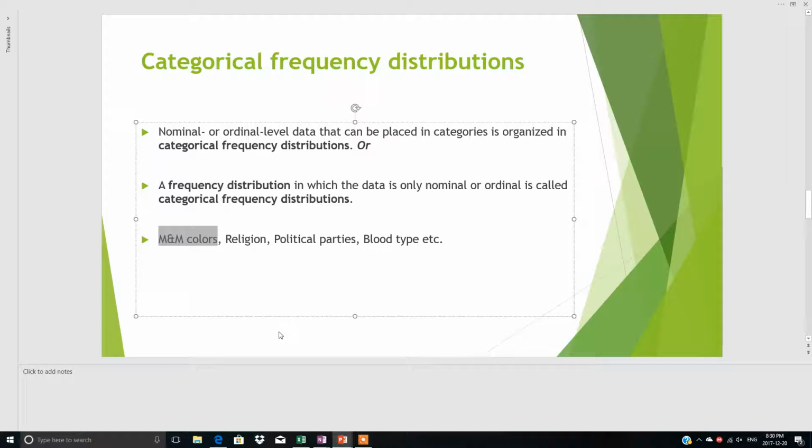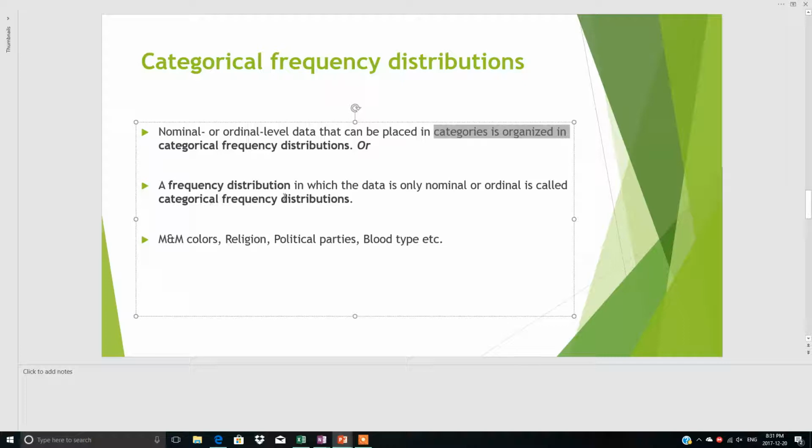We cannot make any ranking, so this is nominal. Ordinal data can be placed in categories, just like blood type. Some people have A, some B, some AB and O. So this is the category. So nominal or ordinal level data can be placed in the categorical frequency distribution.